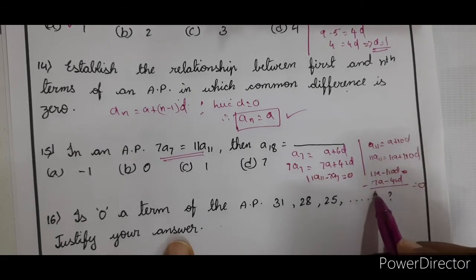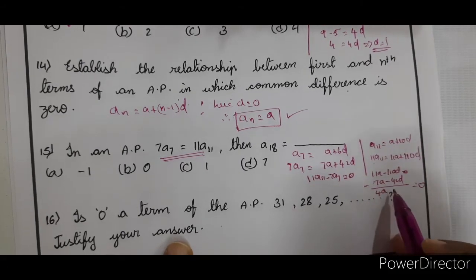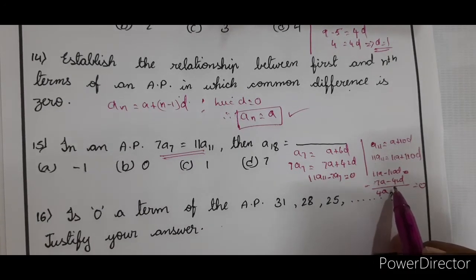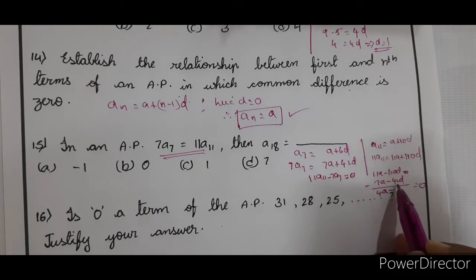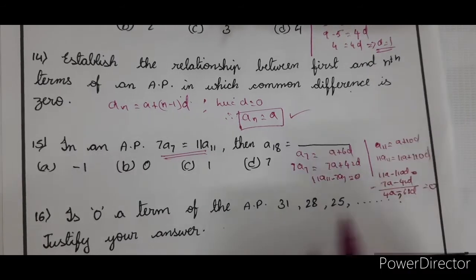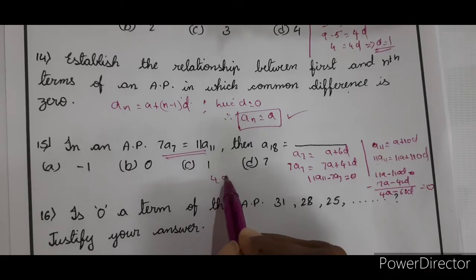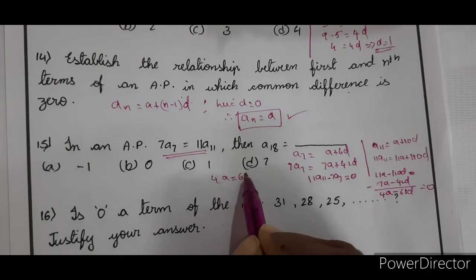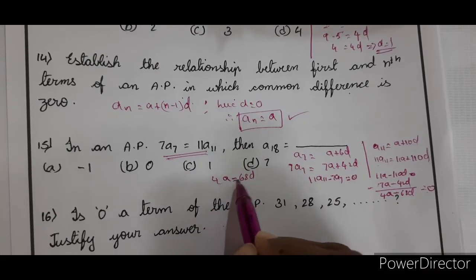So 11A minus 7A, 4A, right? 110D minus 42D is 68D is equal to 0. So now what is the relationship you have? 4A is equal to 68D.